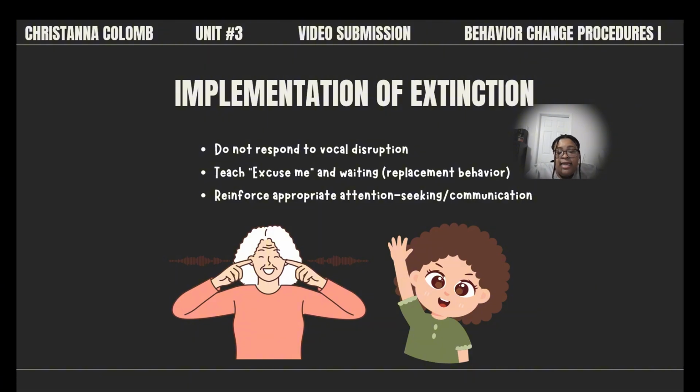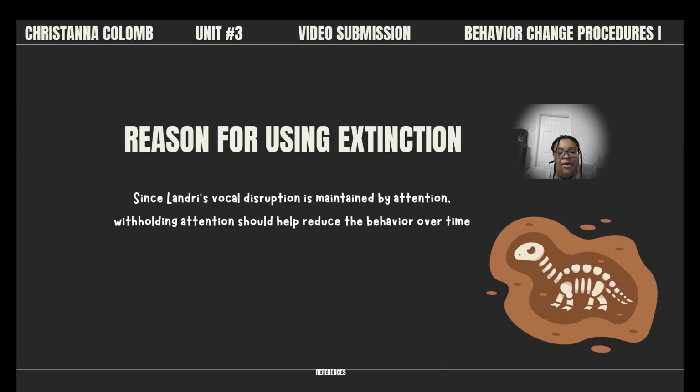Whenever Landry engages in the use of the replacement behavior, her mom would immediately respond by giving her attention and praising her for asking appropriately. This helps teach Landry that using appropriate communication rather than engaging in vocal disruption is the appropriate way to gain her mom's attention.